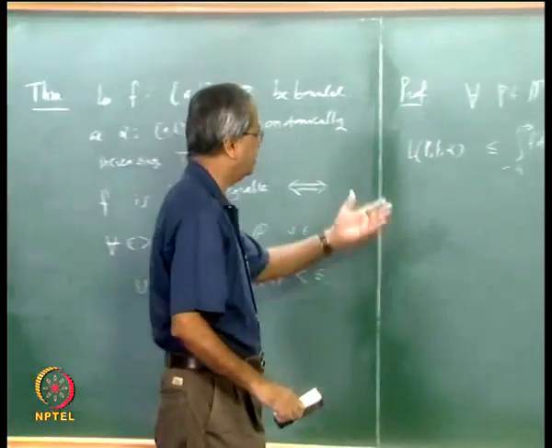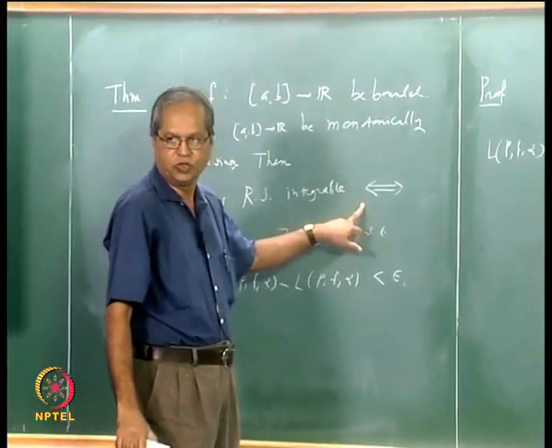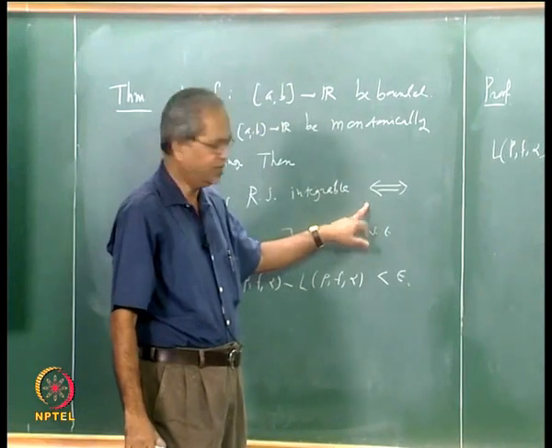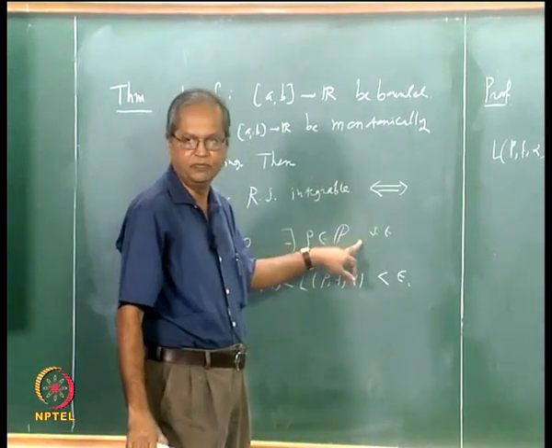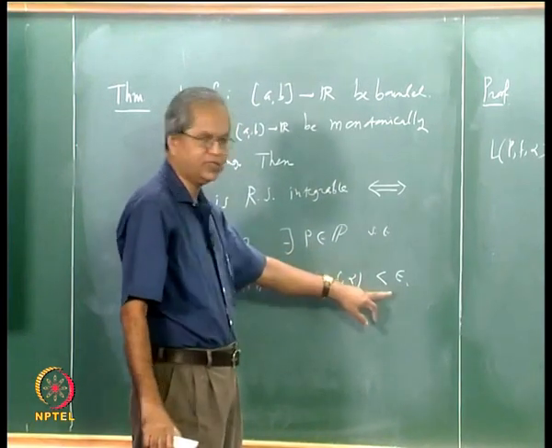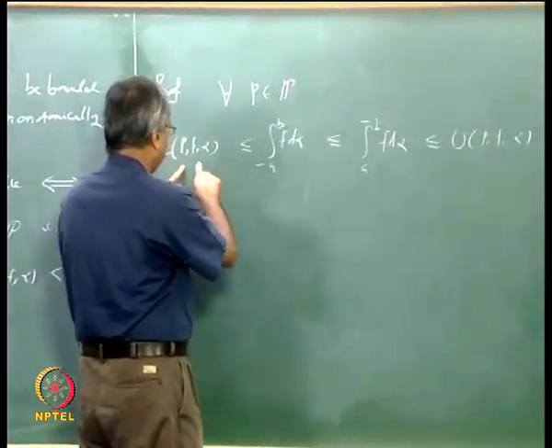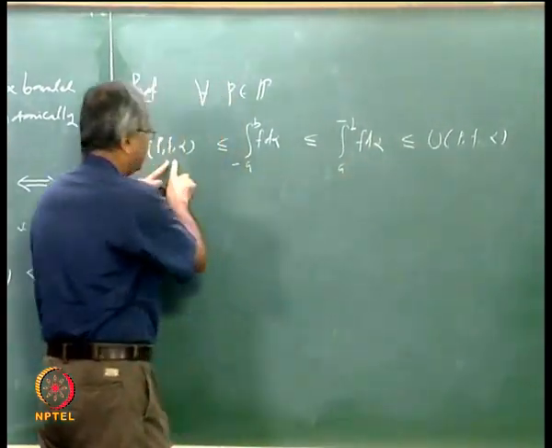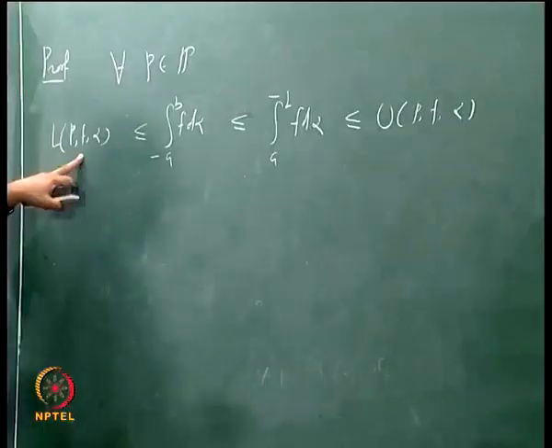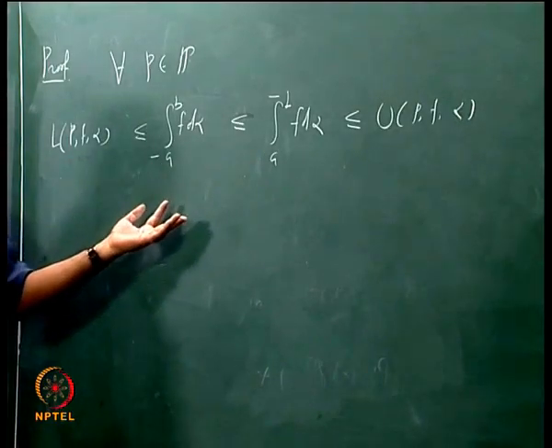Now after this observation, does the proof of this part become obvious? Suppose we know that given any epsilon, there exists a partition P such that the difference between upper and lower sum is less than epsilon. Then the upper and lower integrals lie in between those two sums, so the difference between them must also be less than or equal to epsilon.